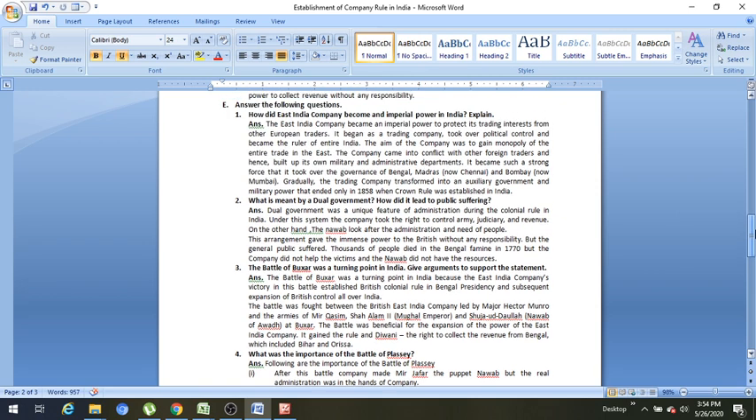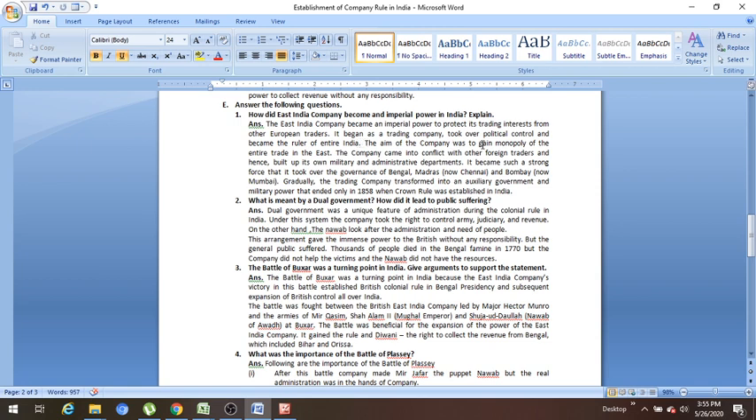Now, long answers. First question: how did the East India Company become the imperial power in India? Explain it. The East India Company became an imperial power to protect its trading interests from other European traders. It began as a trading company, took over political control and became the ruler of the entire India.